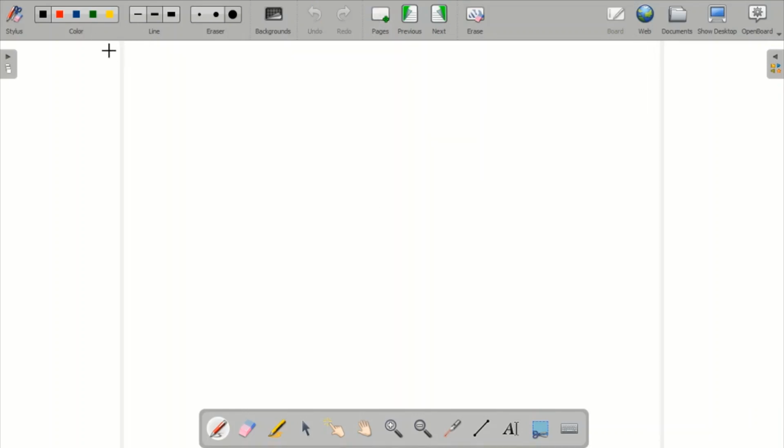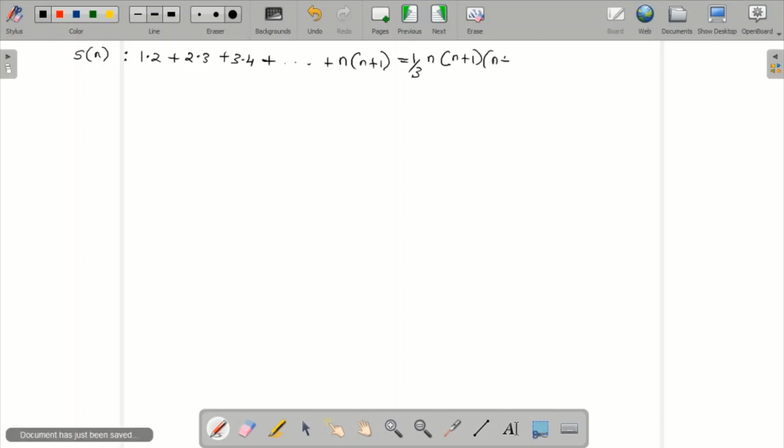So the question: S of n denotes the given statement. That is nothing but 1 into 2 plus 2 into 3 plus 3 into 4 plus so on, plus n into n plus 1, that is equal to 1 by 3 into n into n plus 1 into n plus 2.